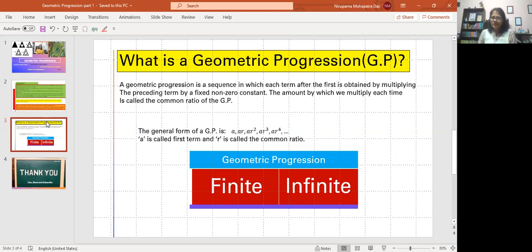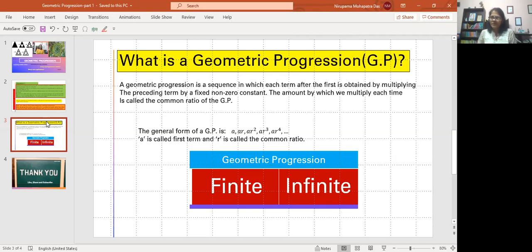So 2 is the first term. After this, the second term will be obtained by multiplying 3 to the preceding term. Means first term 2, next term will be 2 into 3, 6. Next term will be 6 into 3, 18. Next term will be 18 into 3, 54. Like this.